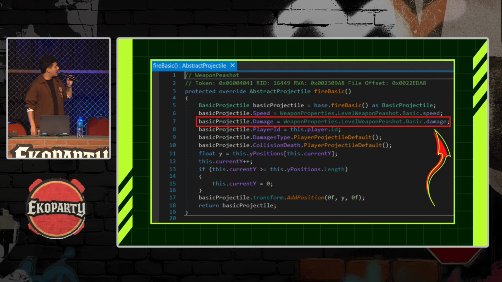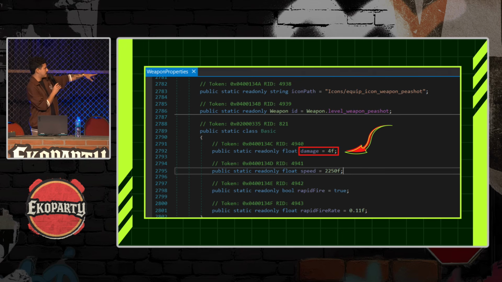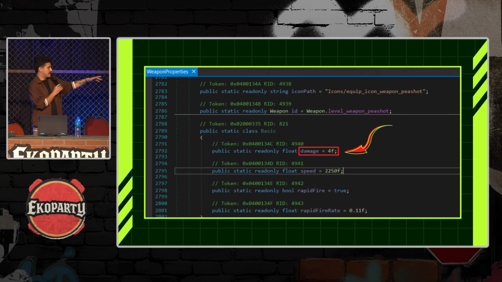So as I was searching, I found this property called basic project file damage, and it's contained in this class, weapon properties, level on weapon p-shot, basic damage. So let's see what it is. In the weapon properties, we can see the class basic, and we have this damage, which is set to 4. So it is related to that p-shot. P-shot is basically that little burst of fire that we shoot from our character. It's the basic attack from the game.